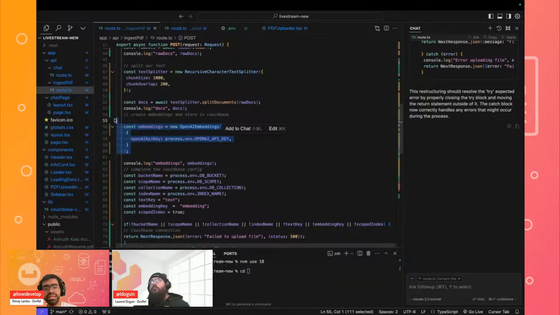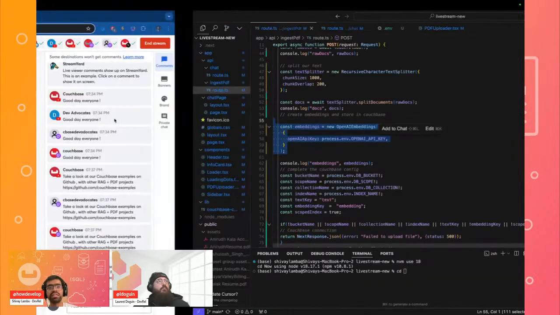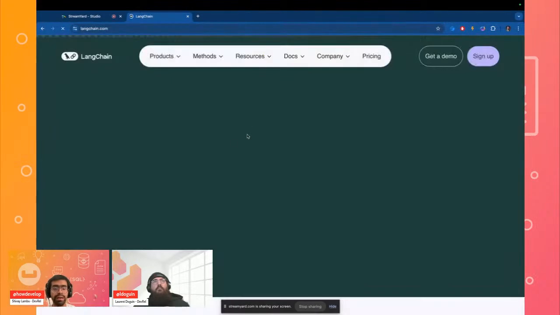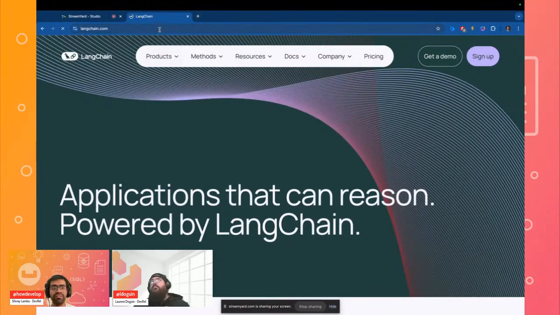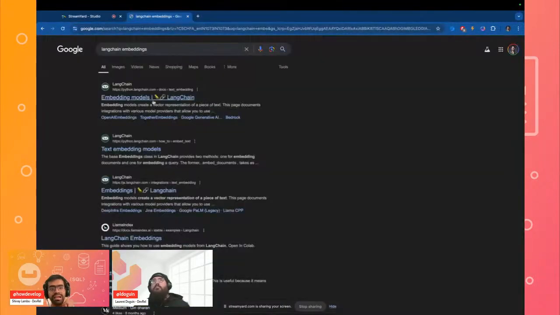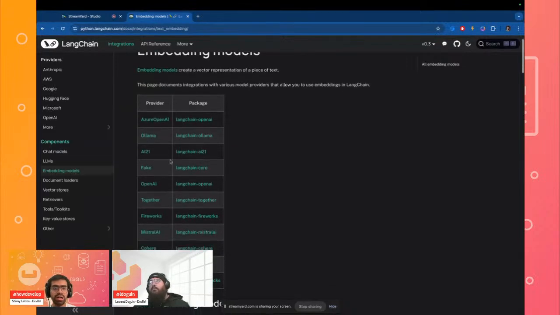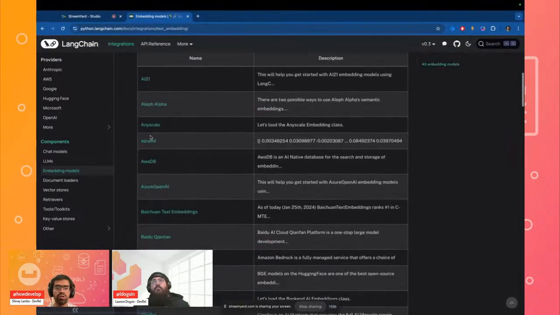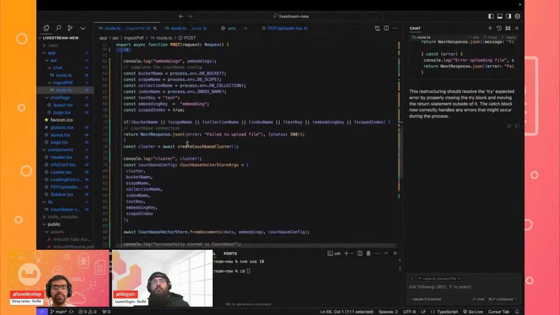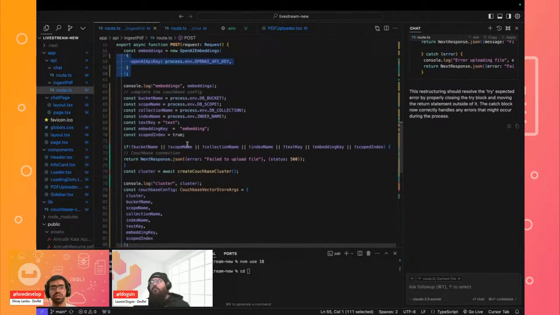If you don't want to spend money on generating embeddings, one of the great things about LangChain is that we have a number of different embedders that you can use. We have dedicated embedding models, including Ollama, which allows you to run these embeddings completely locally, so you don't actually need a dedicated OpenAI account. The reason we're using OpenAI is that it has a bunch of different types of embedding models. In this case, the embedding model that we are using is one of the text embeddings.